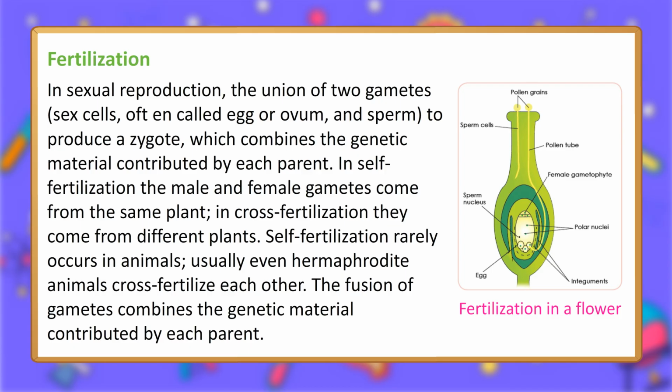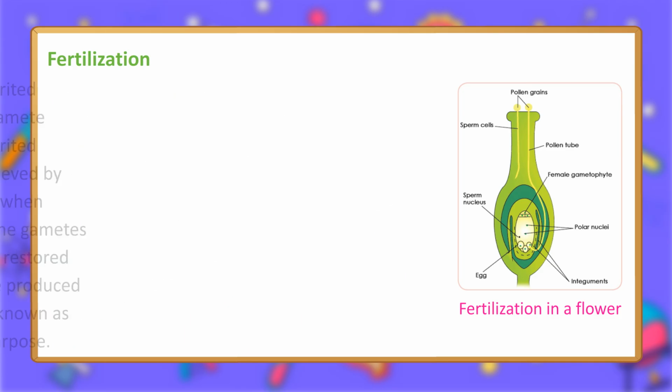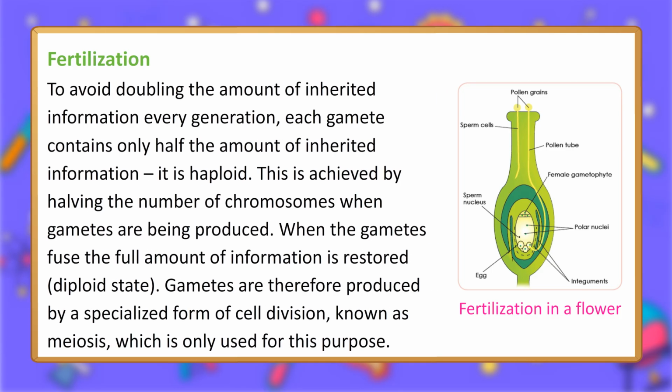The fusion of gametes combines the genetic material contributed by each parent. To avoid doubling the amount of inherited information every generation, each gamete contains only half the amount of inherited information. It is haploid. This is achieved by halving the number of chromosomes when gametes are being produced. When the gametes fuse, the full amount of information is restored, the diploid state.